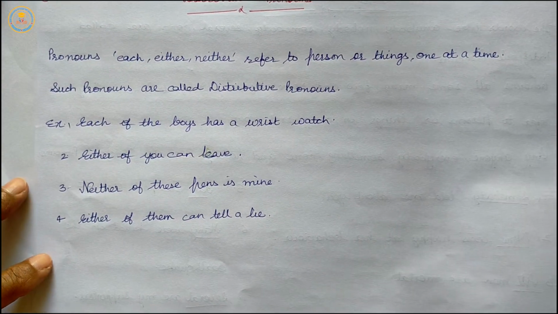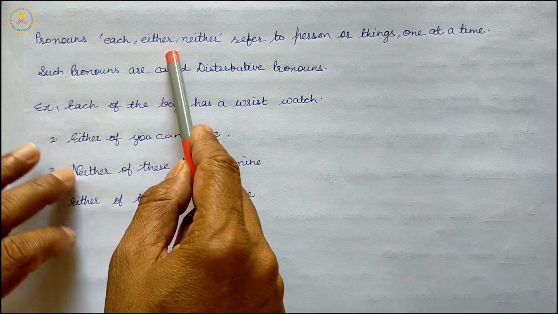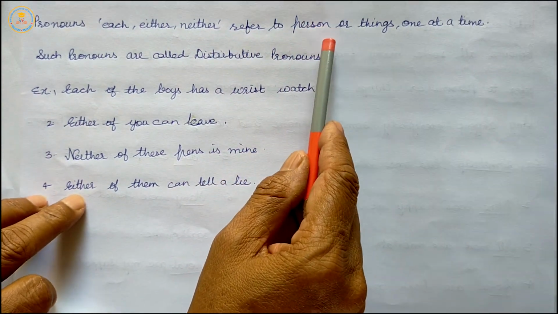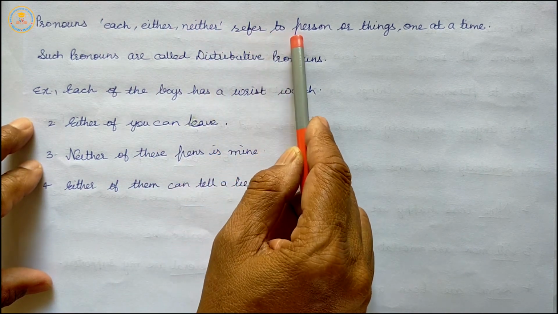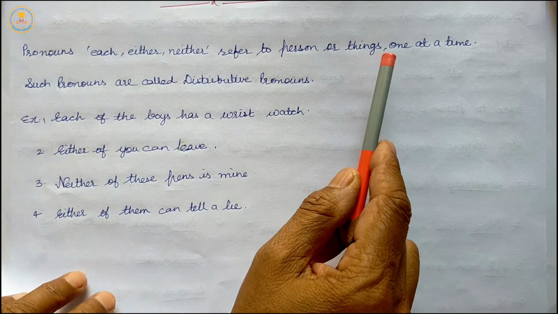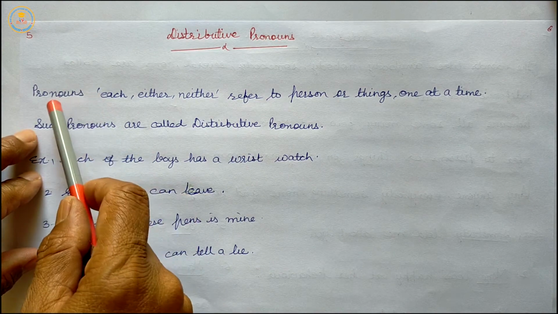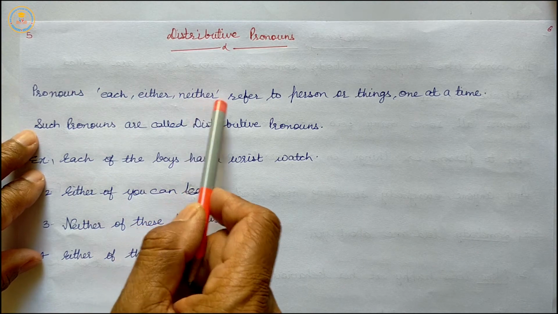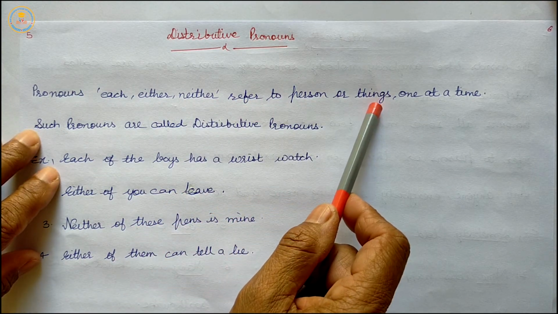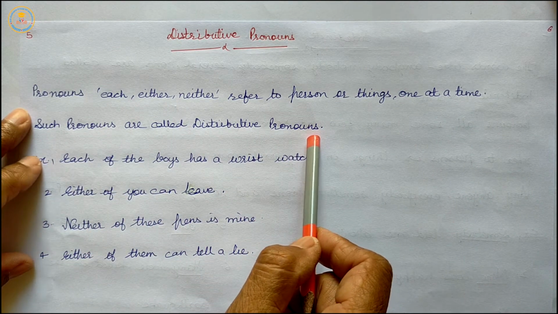Our next is distributive pronouns. Each, either, neither refer to person or things, one at a time. Such pronouns are called distributive pronouns.